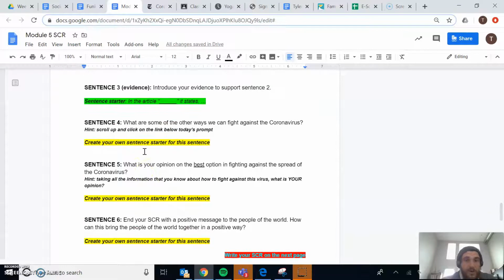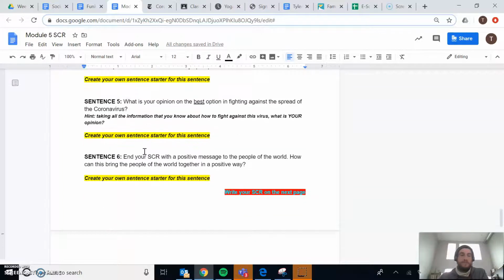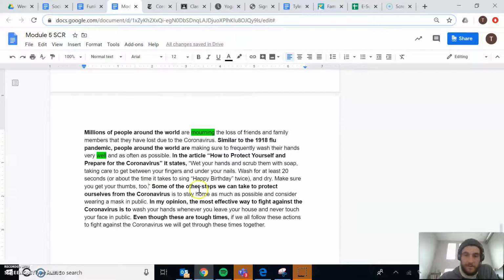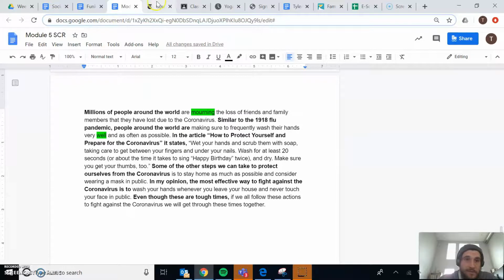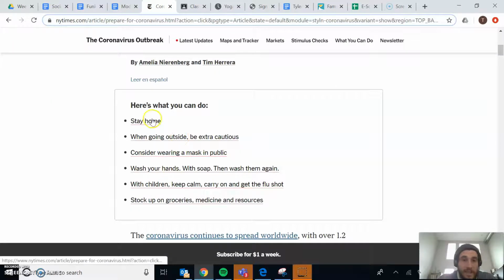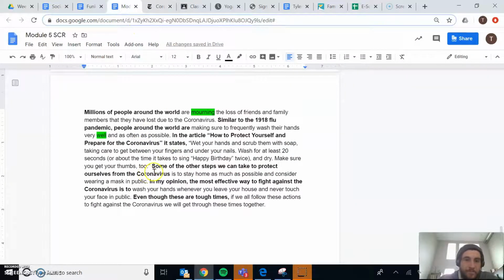Now I'm asking you to create your own sentence starter for this sentence, because remember, we have to build up our practice with creating our own sentence starters. What words from the question can I pull out and use academically to create my own sentence starter? So I have this here. Sentence 4. Some of the other steps we can take to protect ourselves from the coronavirus is to stay home as much as possible and consider wearing a mask in public. Short, sweet. Stay home, consider wearing a mask in public. That information is right there for me. Just included that in. You guys can read the rest of my